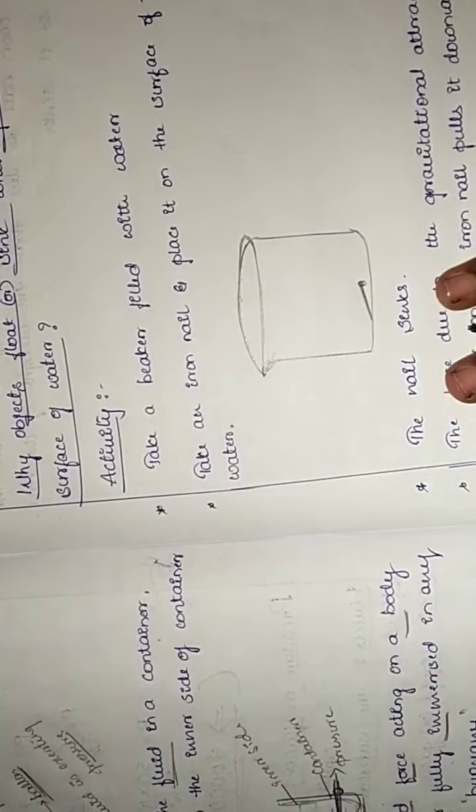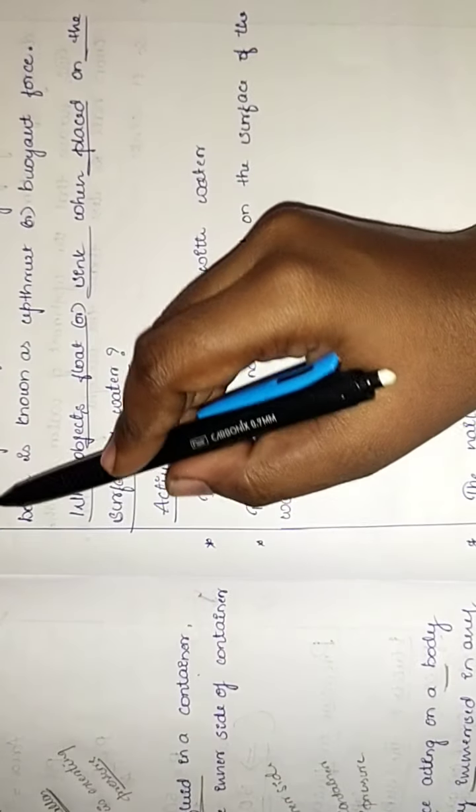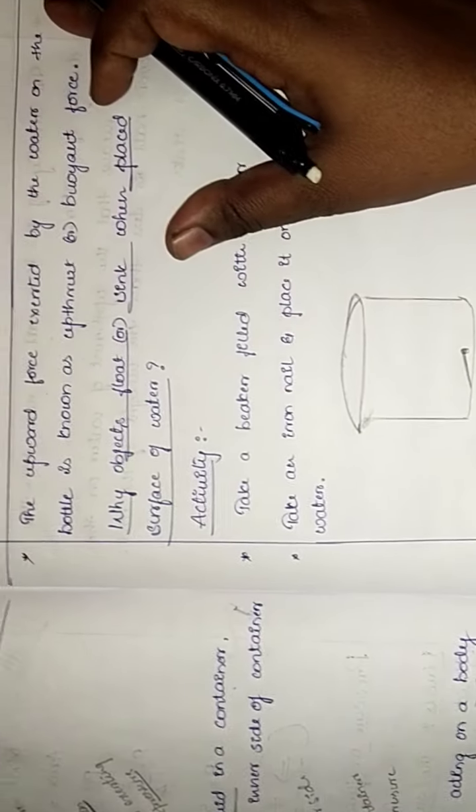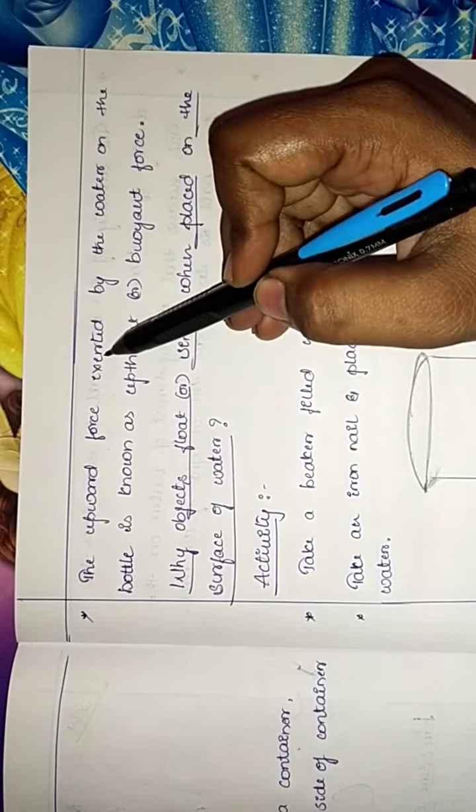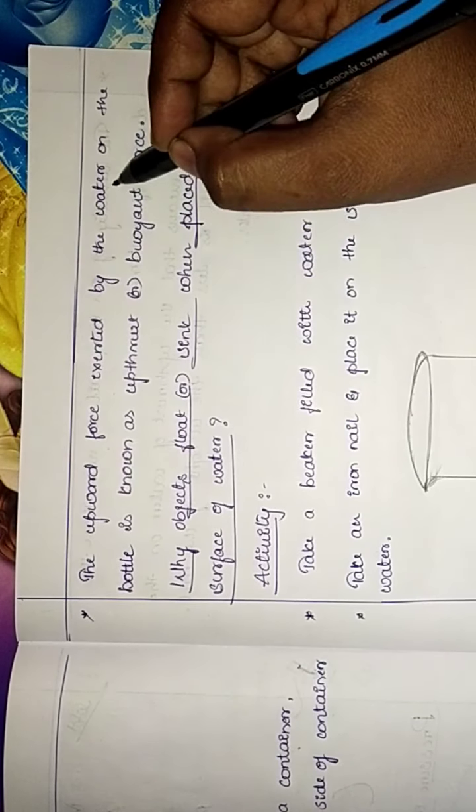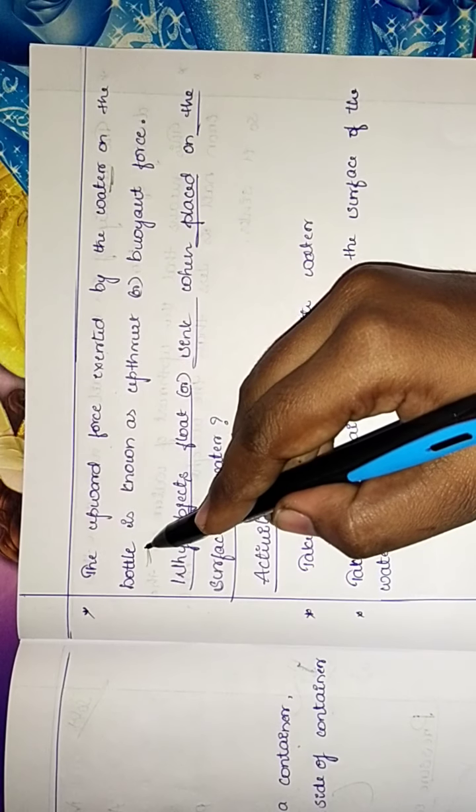So now let us see the upward force exerted by the water on a bottle.